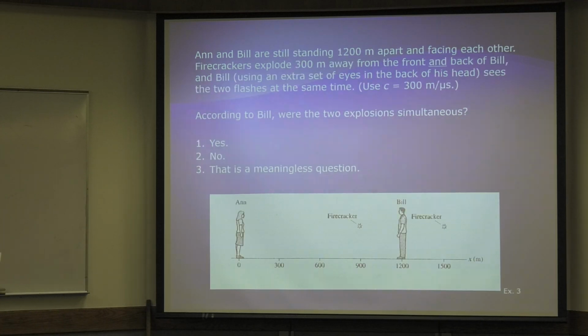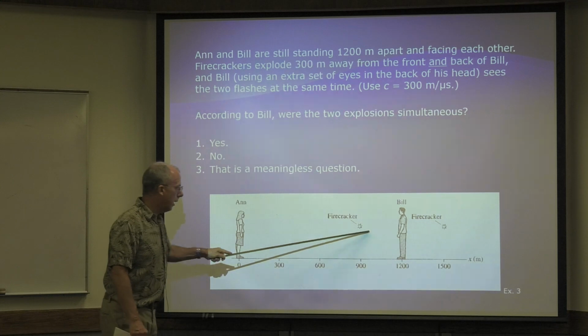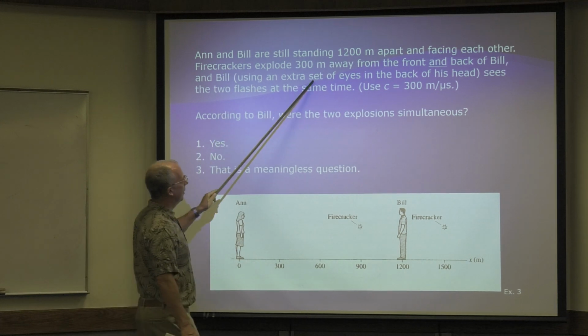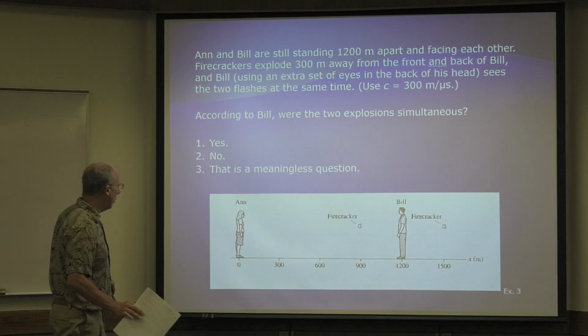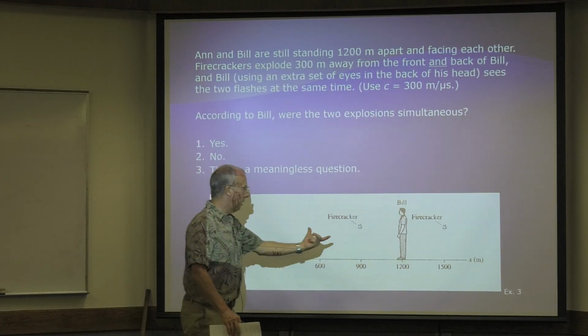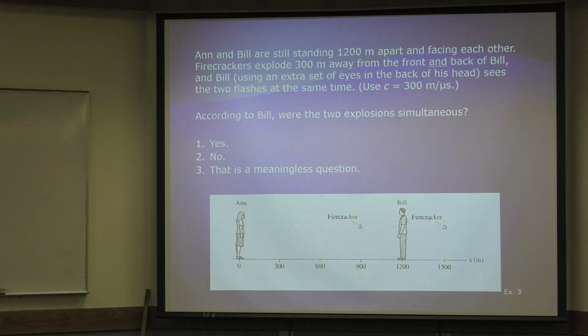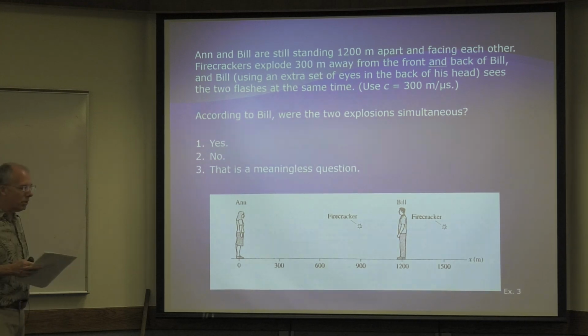Okay, let's do some more. Ann and Bill are still standing 1,200 meters apart and are facing each other. Firecrackers explode 300 meters away from the front and back of Bill. And Bill, using an extra set of eyes in the back of his head, sees the 2 flashes at the same time. That's the important thing. So Bill, again, this is the same distance as this. Bill sees the explosions at the same time. So according to Bill, were the 2 explosions simultaneous? So pause your videos and figure it out.